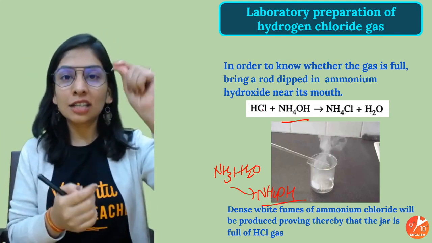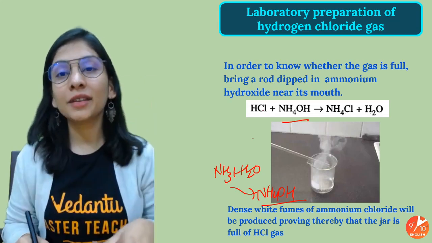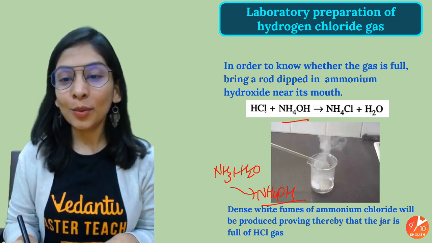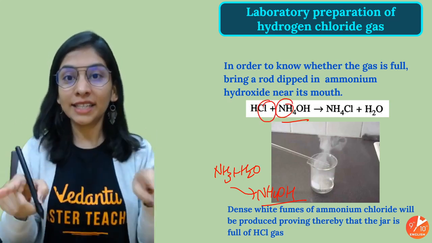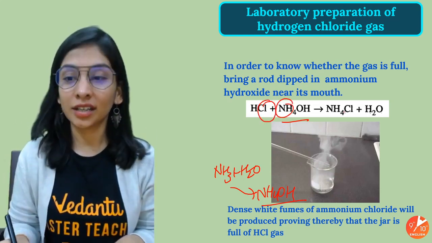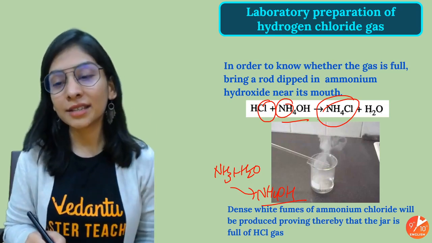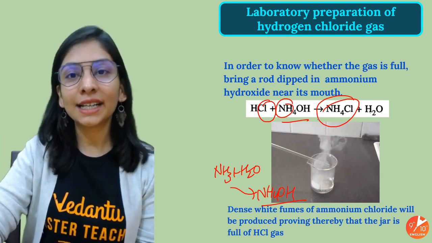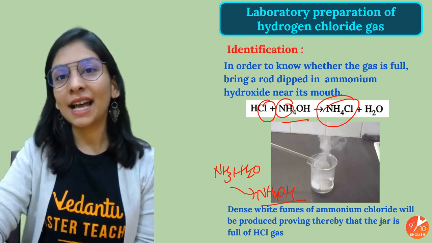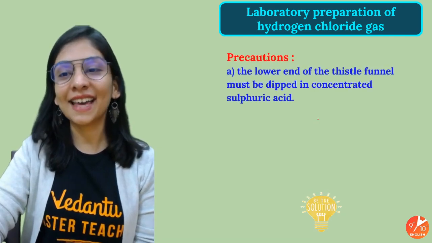Whenever you take the glass rod near your HCl, what will happen? A reaction will happen. You will get ammonium chloride with water, NH4Cl, a double decomposition reaction. Ammonium chloride is a sublimable substance and gives white fumes. And you're like, yeah, definitely that was my HCl gas and I detected it as well. So our work is complete to understand that.